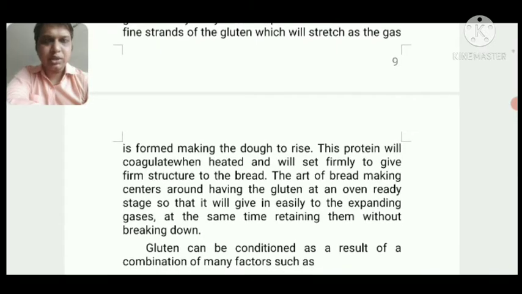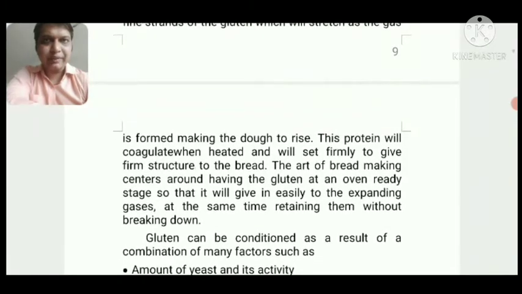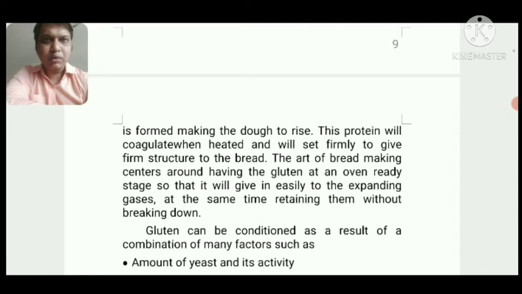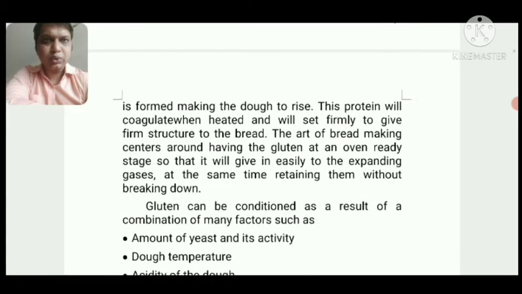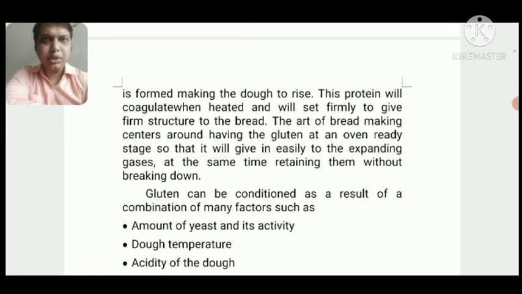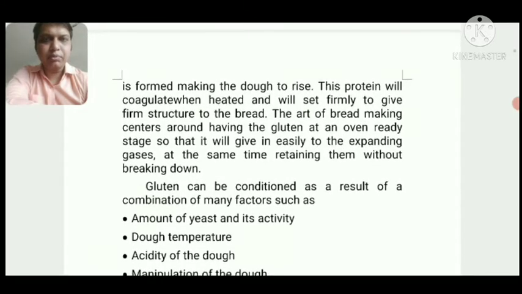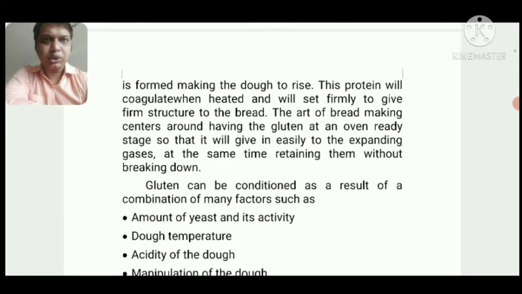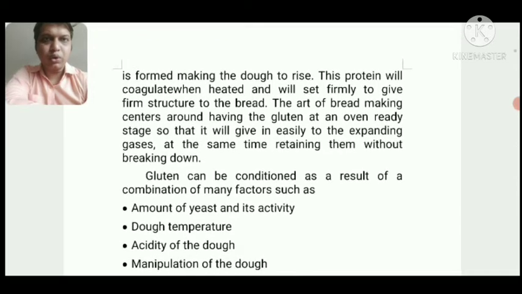After mixing with water, the gluten makes strands that form such a structure that the CO2 cannot escape from the dough, and the dough will rise.